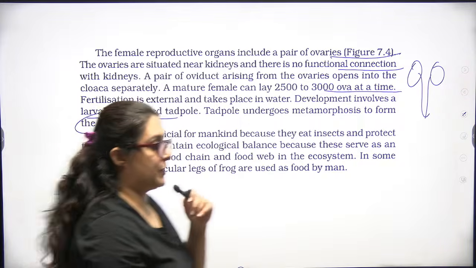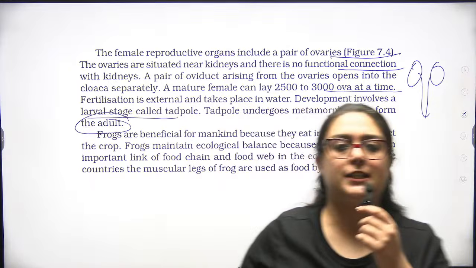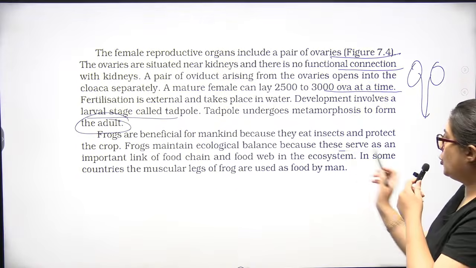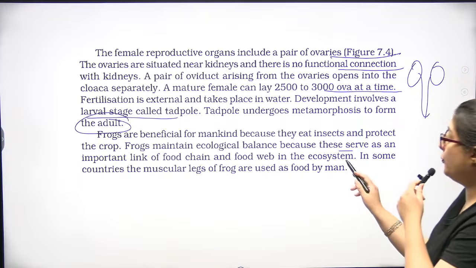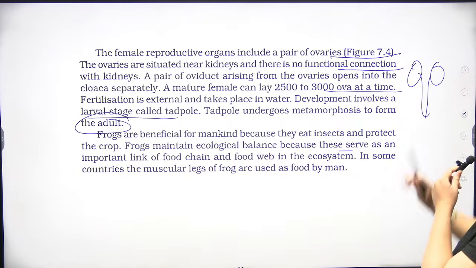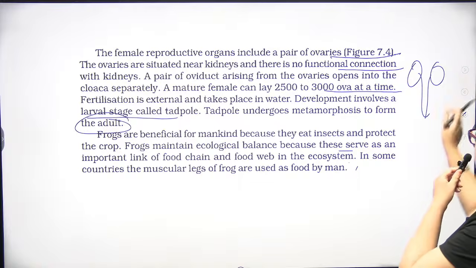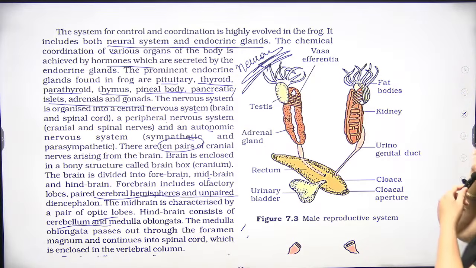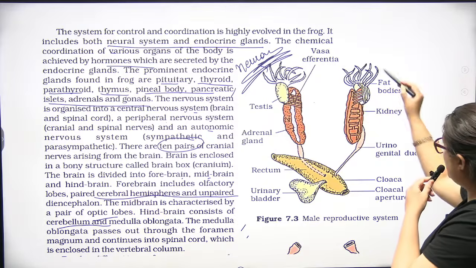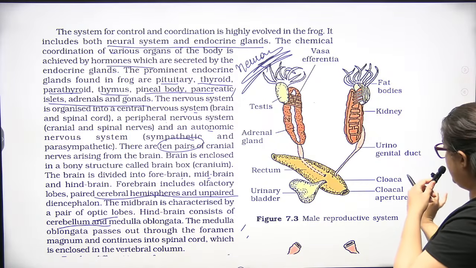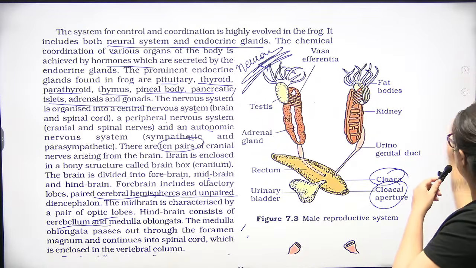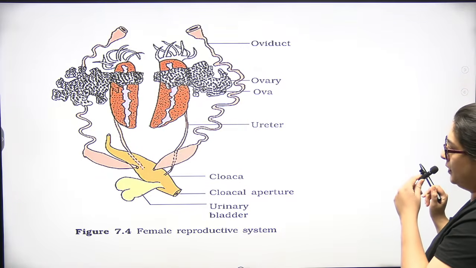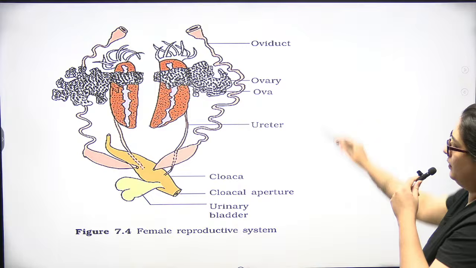They eat insects and protect the crop. Otherwise, insects would create disastrous havoc to the crops. Frogs maintain ecological balance and are an important link in the food chain and food web. In some countries, the muscular legs of frog are used as food by men. So this is the diagram. Testes. All the three open into one common pathway. In the female, it is different. Cloacal aperture is different. Oviduct.